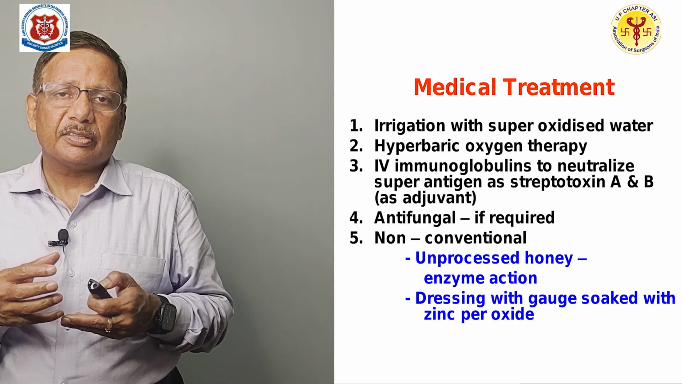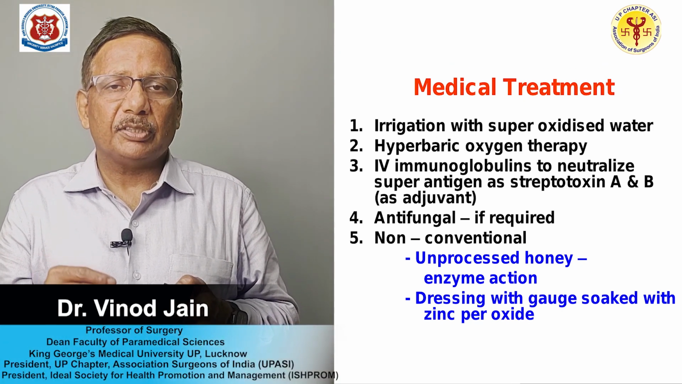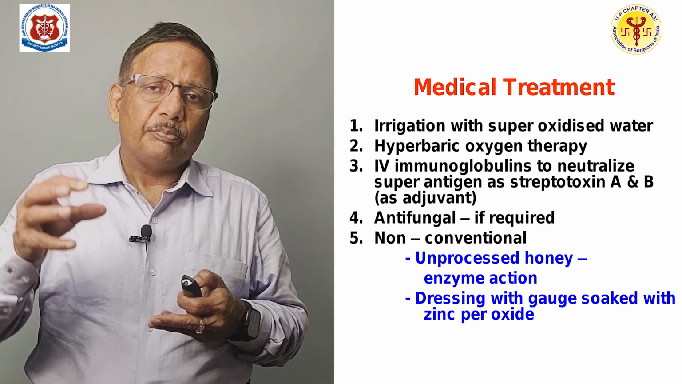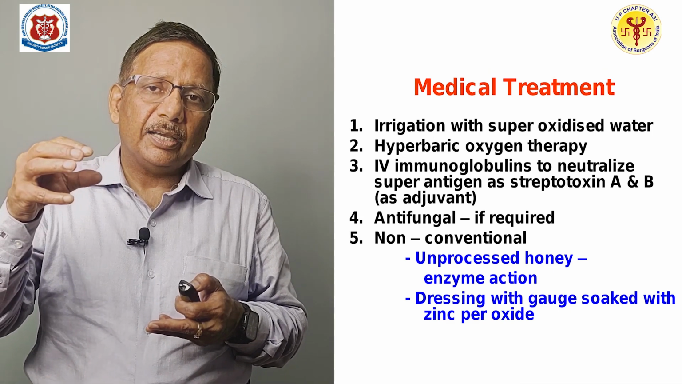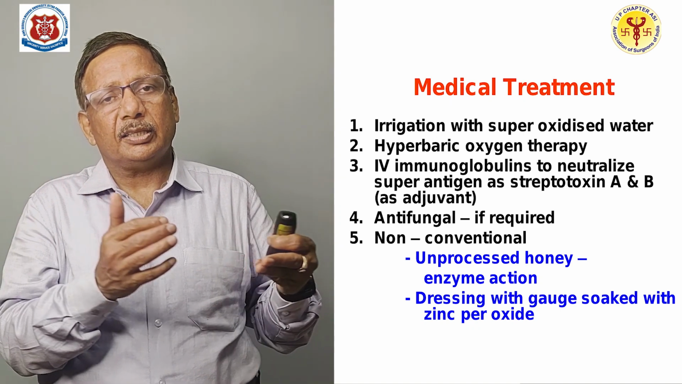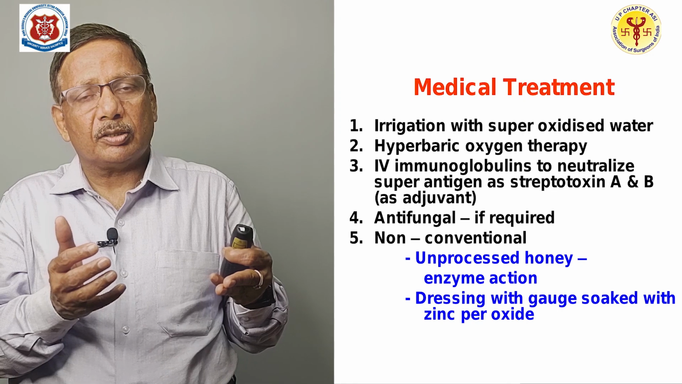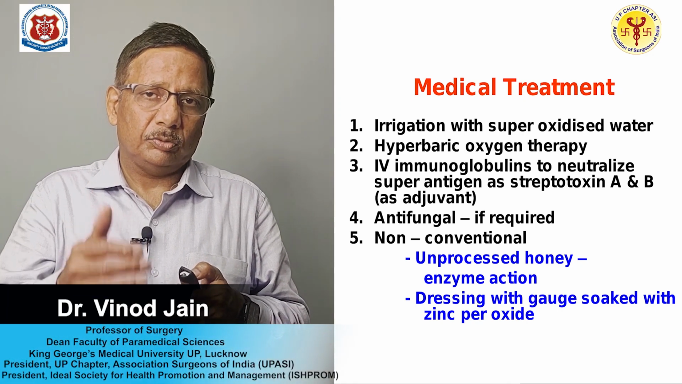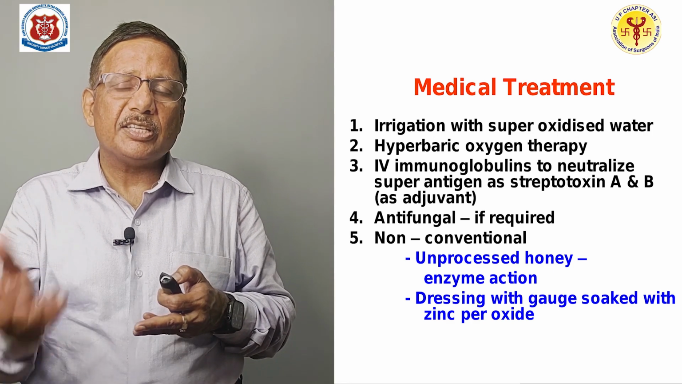Then certain treatments you should know, and if the facility is available it should be done, that means irrigation with super oxidized water. Why? Because when you do this procedure, the anaerobic atmosphere will be turned into an aerobic atmosphere, and the anaerobic bacteria will be killed. Then the patient may be put on hyperbaric oxygen therapy to take care of the anaerobic infection, to prevent the dissemination of necrotizing fasciitis. Then IVIG can be given.